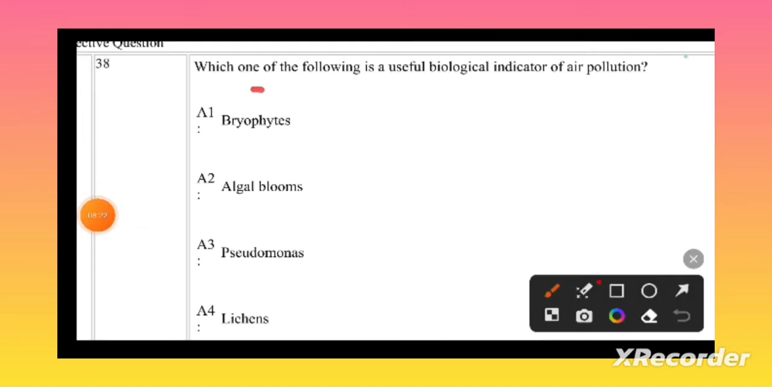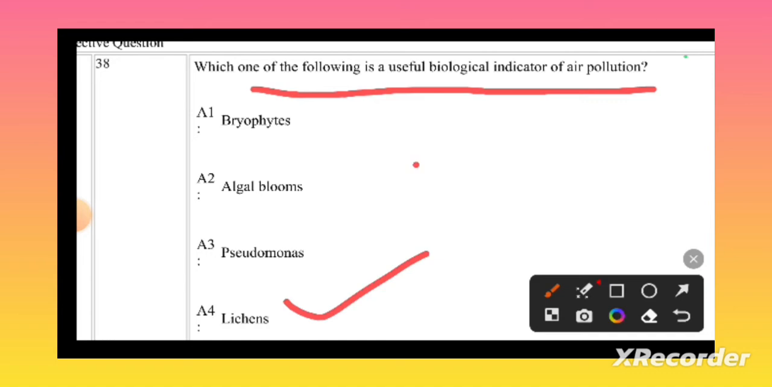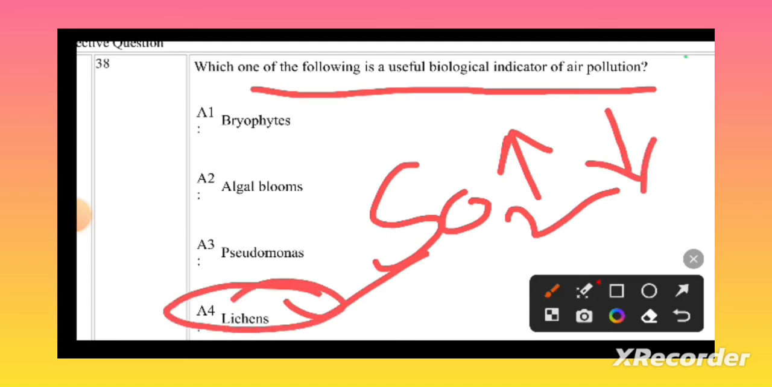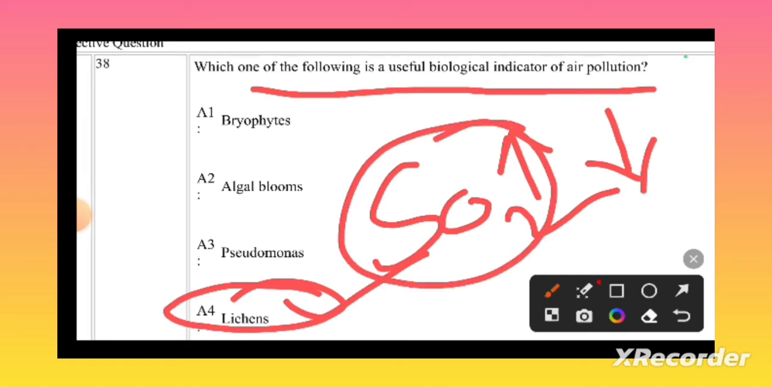Which of the following is a useful biological indicator of air pollution? The biological indicator of air pollution is lichens. Lichens detect the sulfur dioxide level in the environment, how much sulfur dioxide is present. If the sulfur dioxide level increases, lichen growth reduces, and death of lichens will happen. By that we can understand the air pollution is very high in that area. So it is a type of indicator.